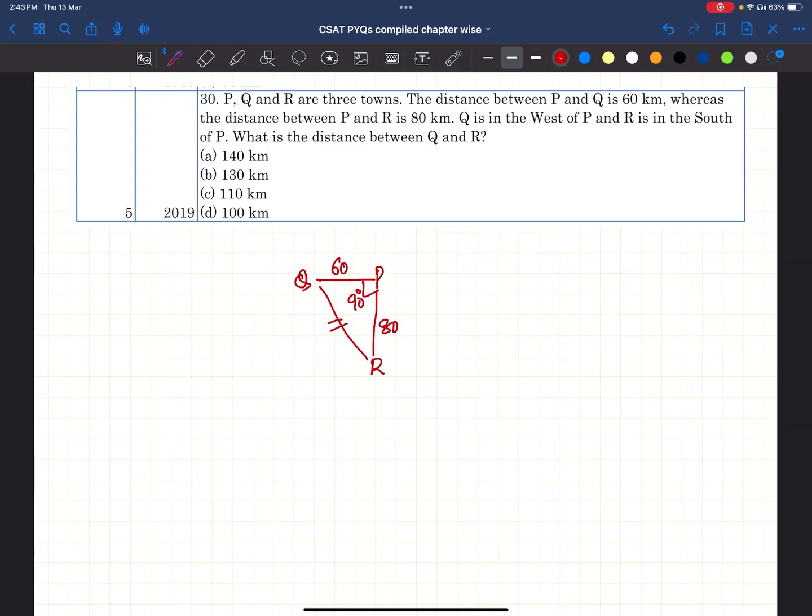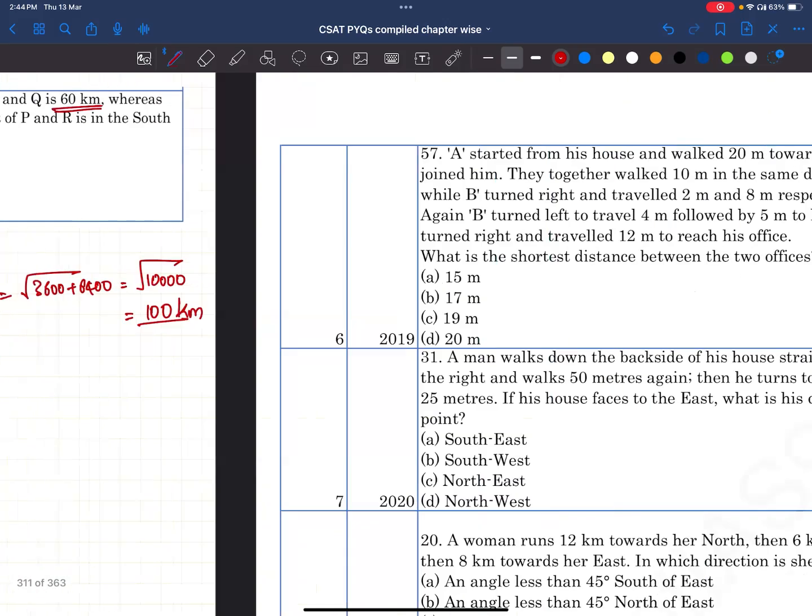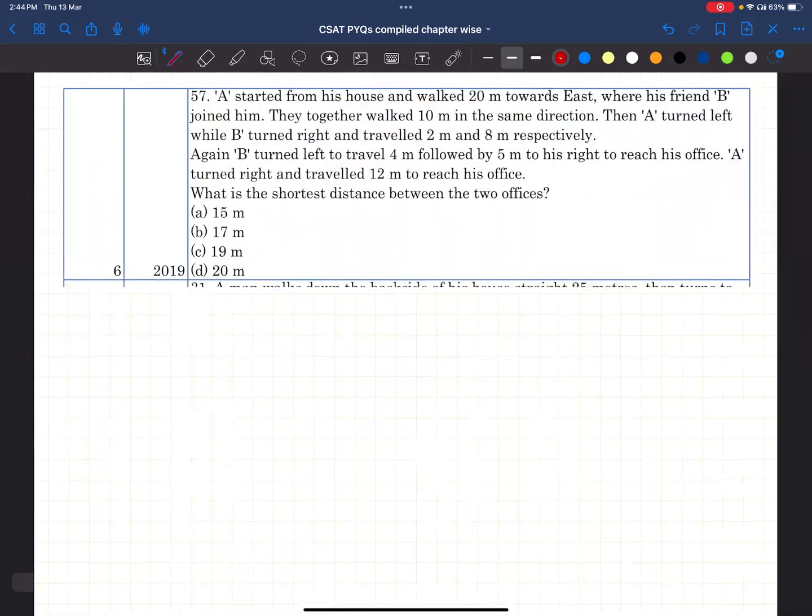Simply I can apply Pythagoras theorem. What is the value of QR? Under root of 60 square plus 80 square. Right? Okay. 3600 plus 6400, under root of 10,000. The value is 100. Right? Even in this question also you can take values directly from the question. No need of drawing all these things, investing time in the examination. Let's go to the next question.